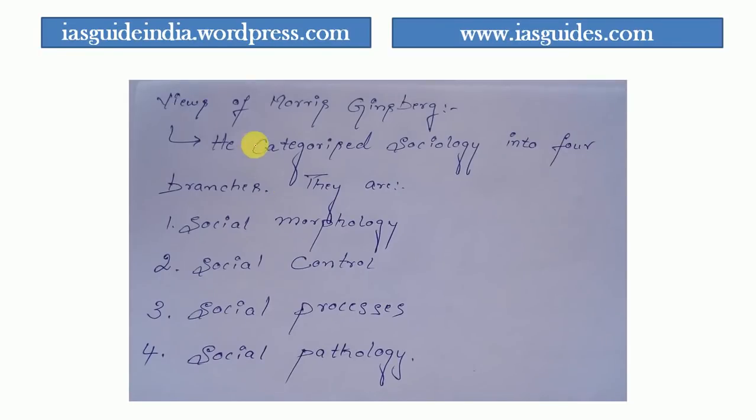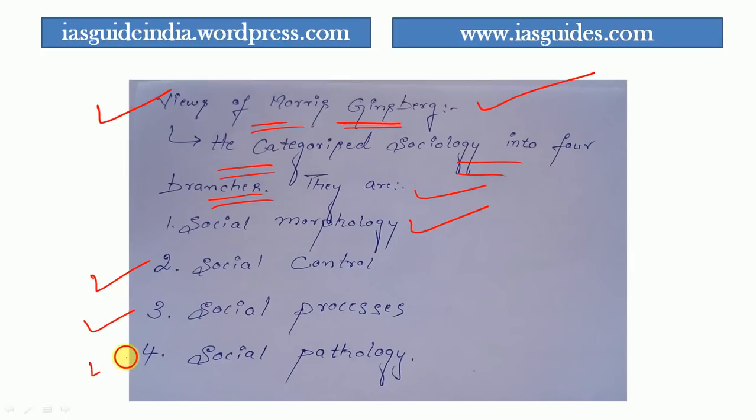And when it comes to the views of Morris Ginsburg, for this synthetic school, he tells that sociology can be classified into four branches. He makes certain revisions, and he tells that the first is social morphology, the second is social control, the third is social process, and the fourth is social pathology. These are the four branches of sociology according to Ginsburg.